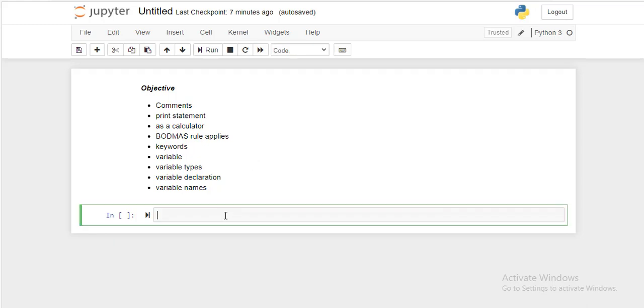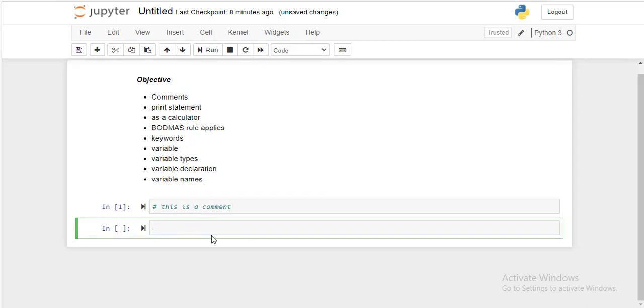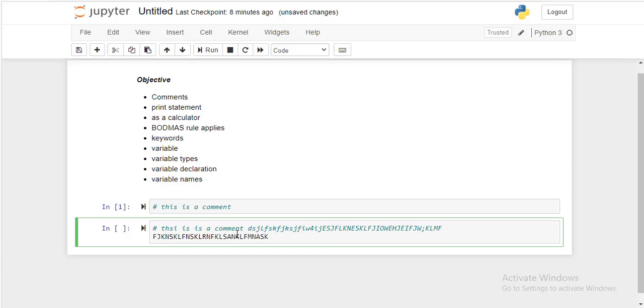If you want to write a comment, a single line comment goes with a hash symbol. This is a comment. If you want to write a multi-line comment, the single line comment doesn't work. You keep on writing and then you keep on writing, so this doesn't work. The moment you reach the second line, it will not work.